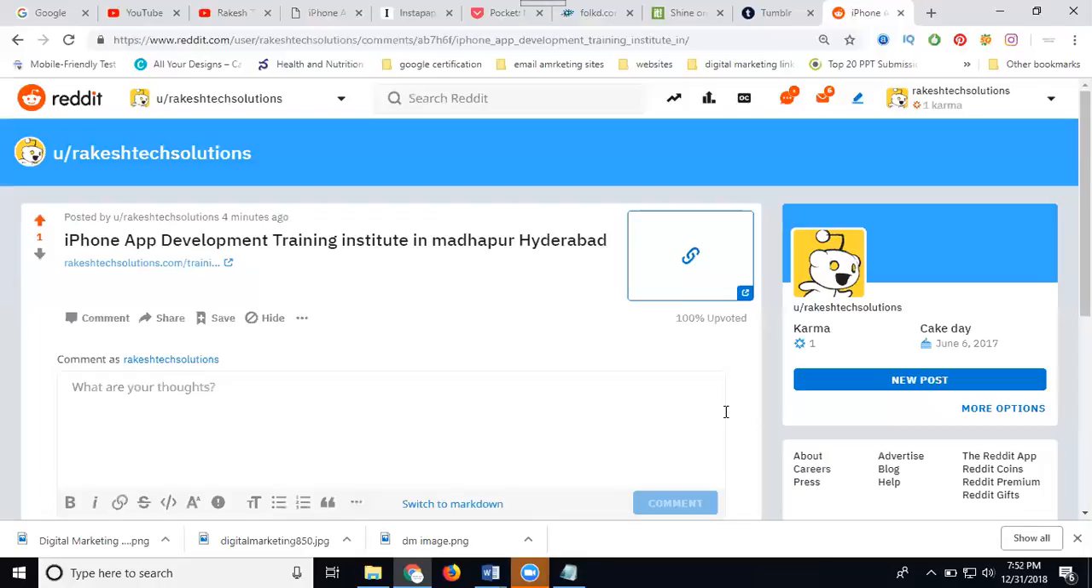There are the top 5 websites: Tumblr, Scoop.it, Reddit, Get Pocket, and Instapaper. Last one, Folkd. These 6 websites we can always use for generating strong backlinks. Please note down the 6 site names.